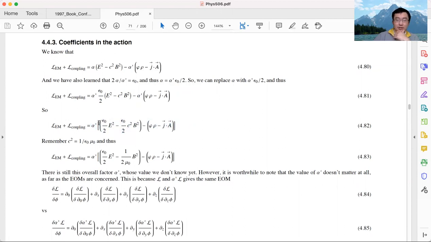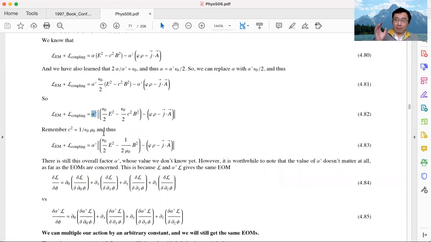So in this whole thing inside the square bracket, all the parameters are known. Speed of light, I know it. Epsilon 0, I know it. The only unknown parameter is this alpha prime. So what value should I give to this alpha prime?